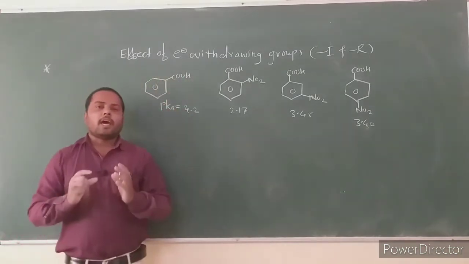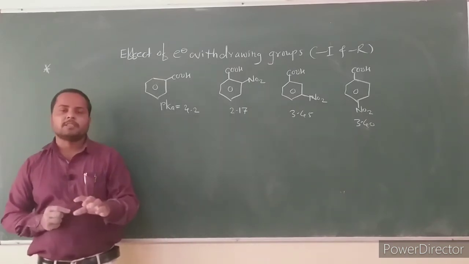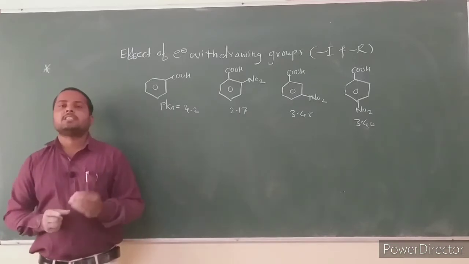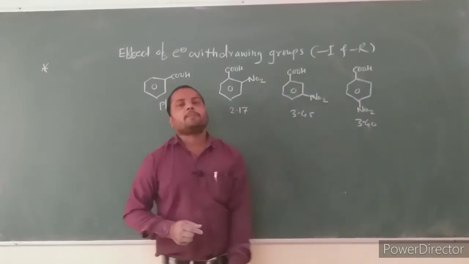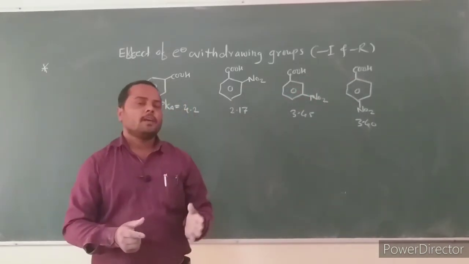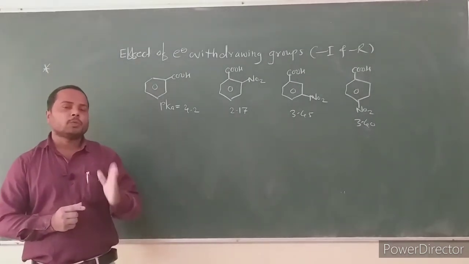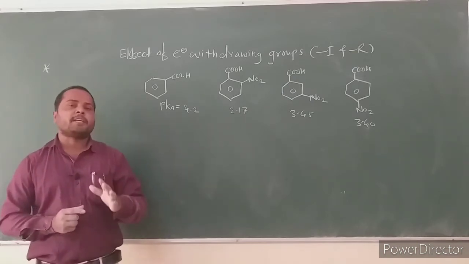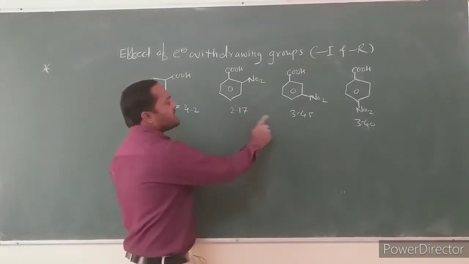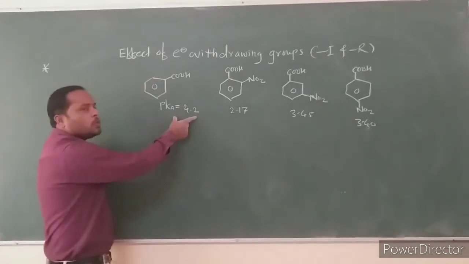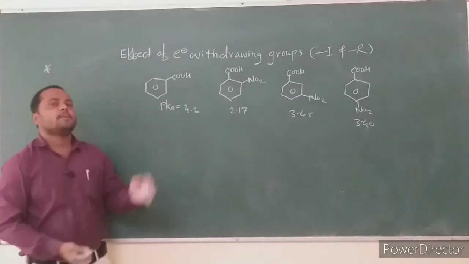In general, in aromatic carboxylic acids, if the substituent attached to the benzene ring is electron withdrawing, like the NO2 group, then the acid strength increases. Electron withdrawing groups have minus R effect, and minus R effect generally helps dissociation. Minus R effect increases the stability of the conjugate base, so if the benzene ring has electron withdrawing groups, the acid strength increases. All these three acids, ortho, meta and para, have lower pK value than benzoic acid, meaning all three are stronger than benzoic acid.